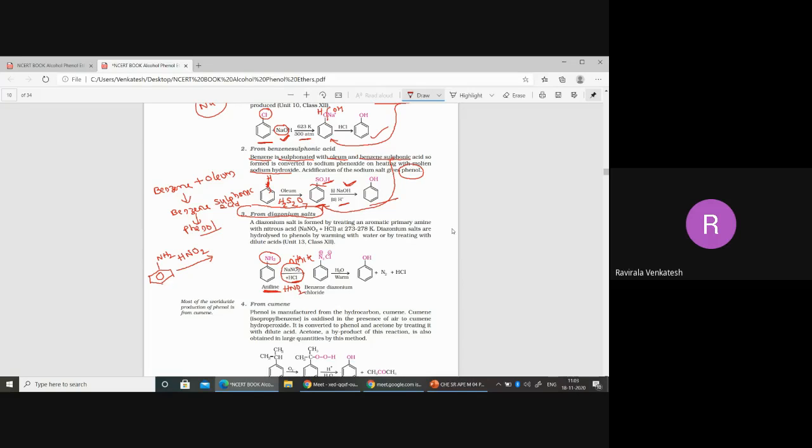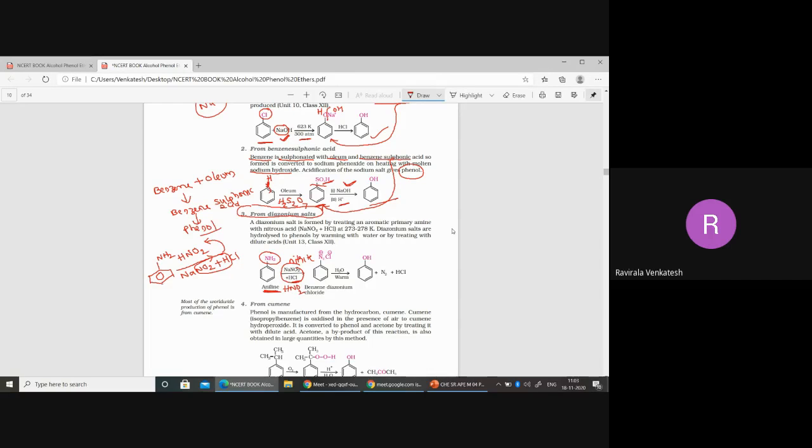HNO2 if they give, or NaNO2 plus HCl. Now we are getting HNO2 in situ, which means within the reaction it will form.